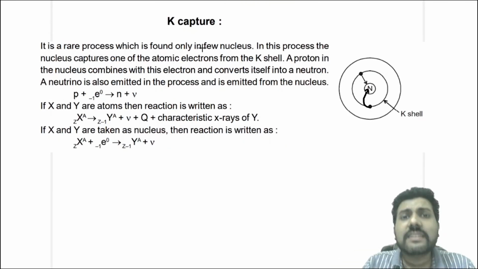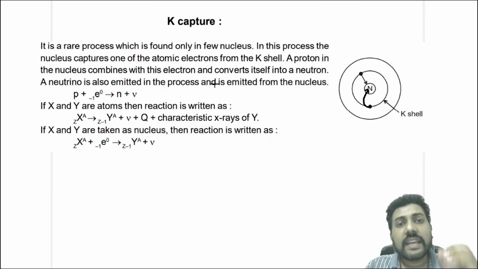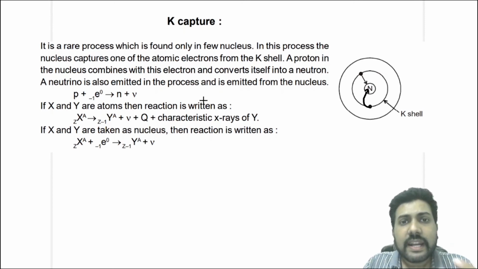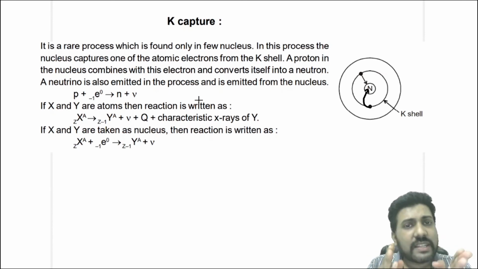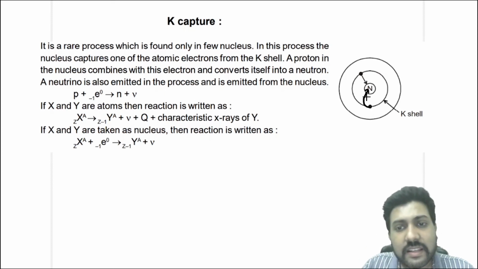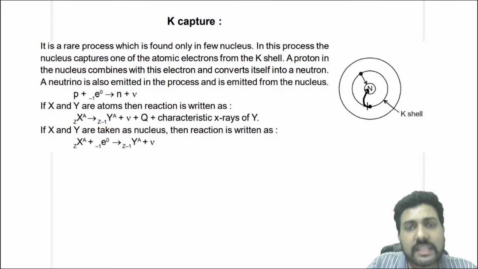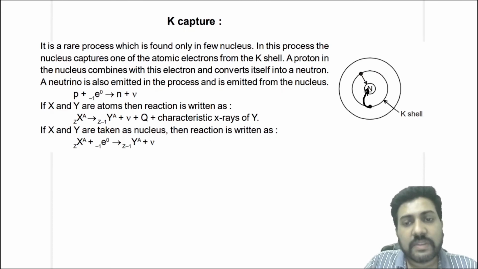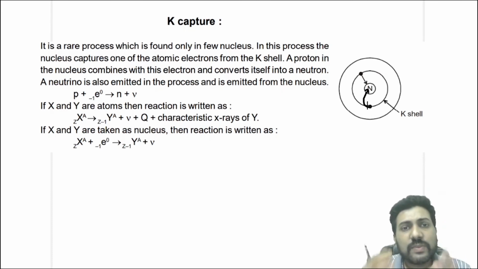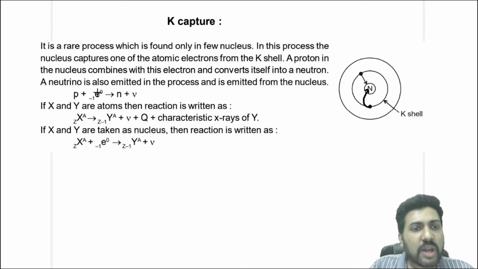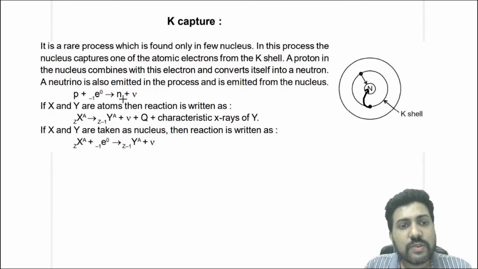Now the next radioactive decay process is called K-shell electron capture. It is a rare process and found only in a few nuclei. What happens in this process, as the name suggests, is that the nucleus captures an electron from the K shell. And the proton combines with this electron to give you a neutron.